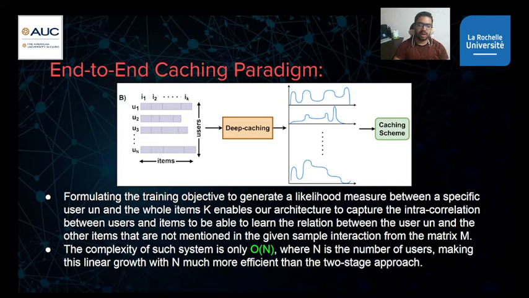Another advantage of this paradigm is that the complexity is reduced. As you can see here, the complexity at inference time is just n. We run or infer the network n times, where, recall, n is the number of users.